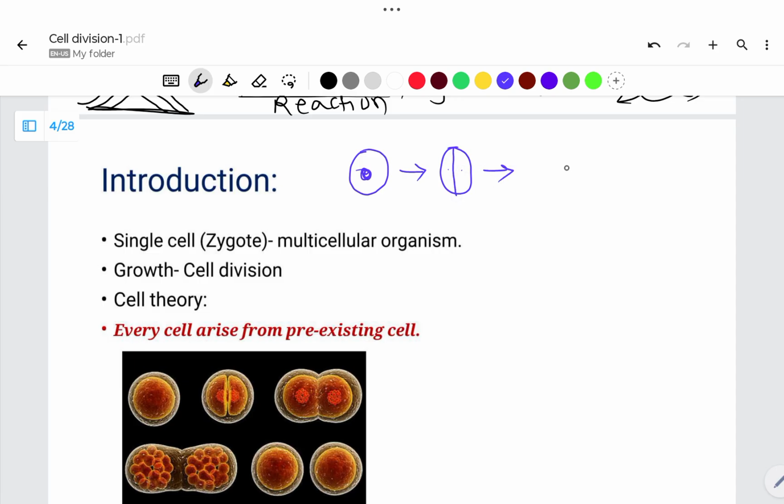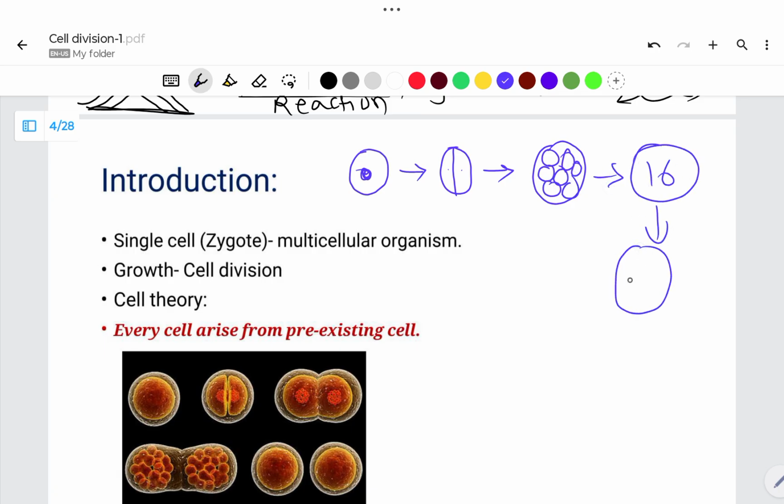This two cell stage in the next few days converts into an 8 cell stage, then a 16 cell stage, then a 32 cell stage, and so on, and finally a multicellular organism is produced. This is a tendency of any living organism. The initial cell is known as a zygote, and from that zygote, a multicellular organism is produced. This is the main important feature of living organisms.